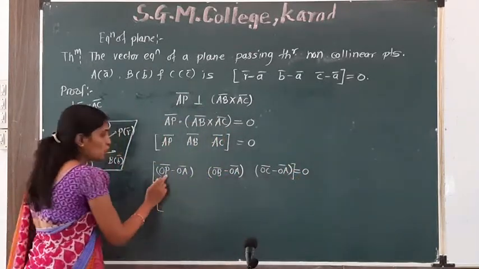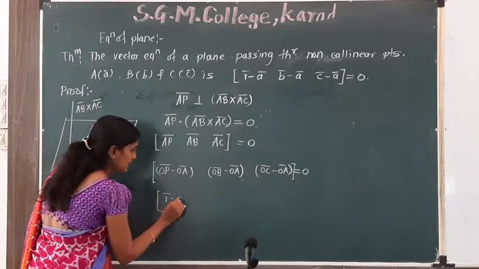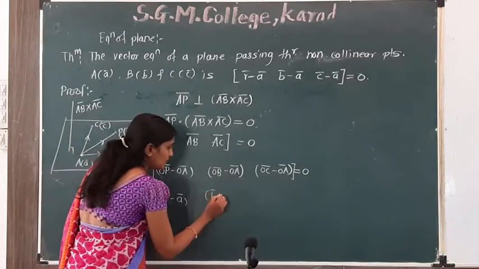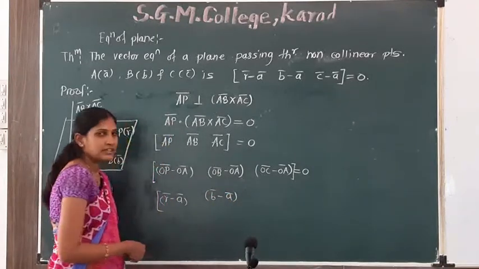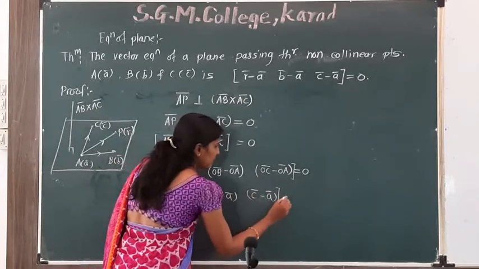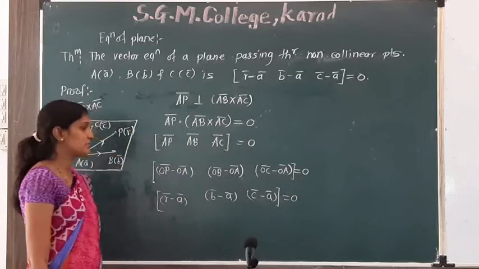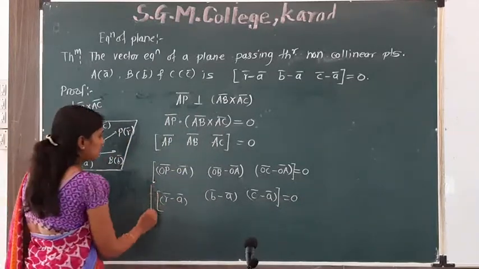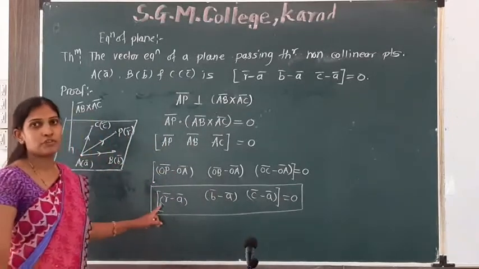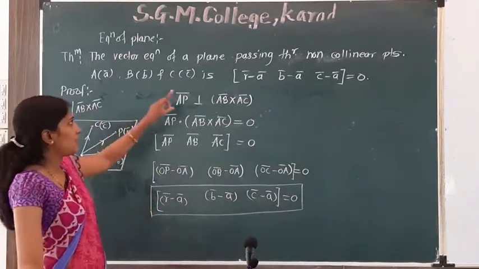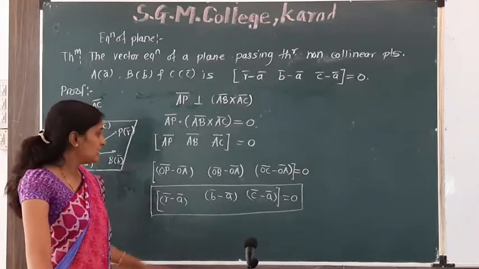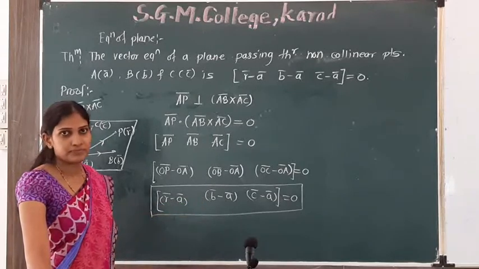That is, R bar minus A bar, B bar minus A bar, and C bar minus A bar is equal to 0. So this is our required equation of a plane passing through three non-collinear points. This is a vector form of that equation.